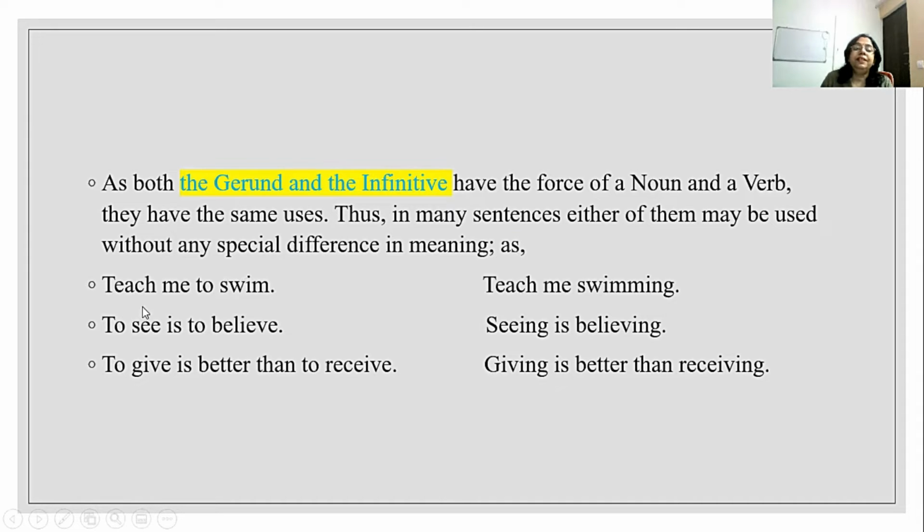For example, teach him to swim. So remember, when we are using the infinitive, we have to use to. Teach me to swim. Here, teach me swimming. To see is to believe. Seeing is believing. To give is better than to receive. Giving is better than receiving.